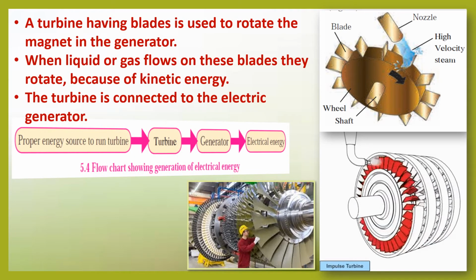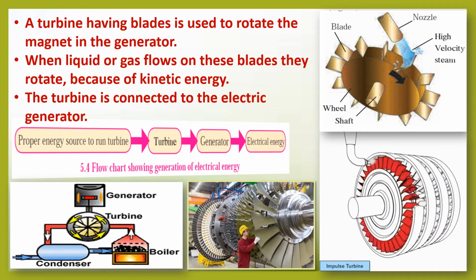So this is the flow chart showing generation of electrical energy. We have the first step, which is the proper energy source to run the turbine. Then the turbine runs, which is attached to the generator, and the generator produces electrical energy.